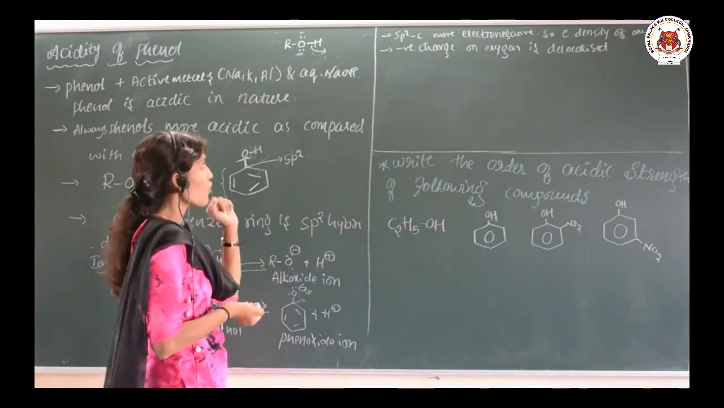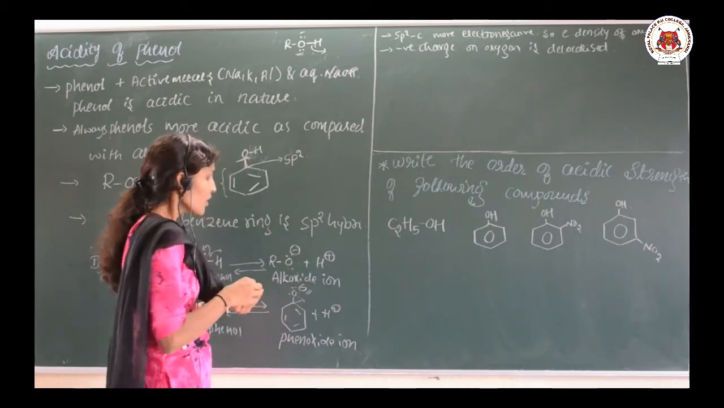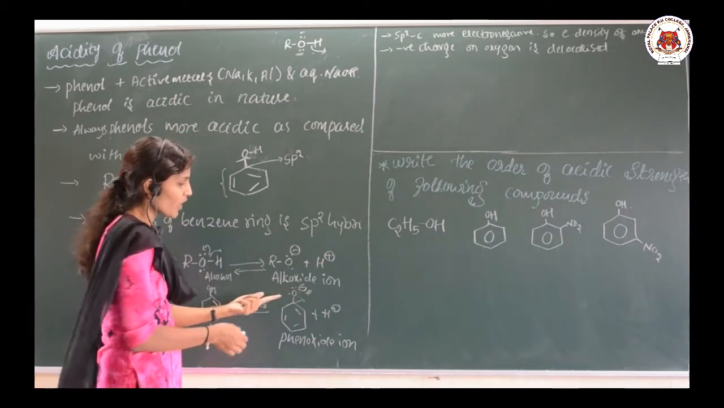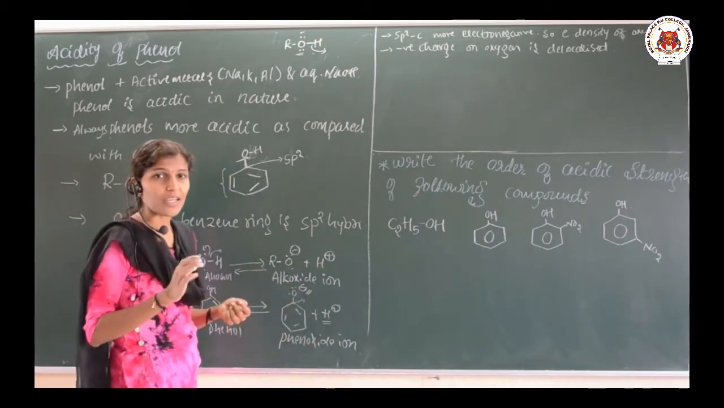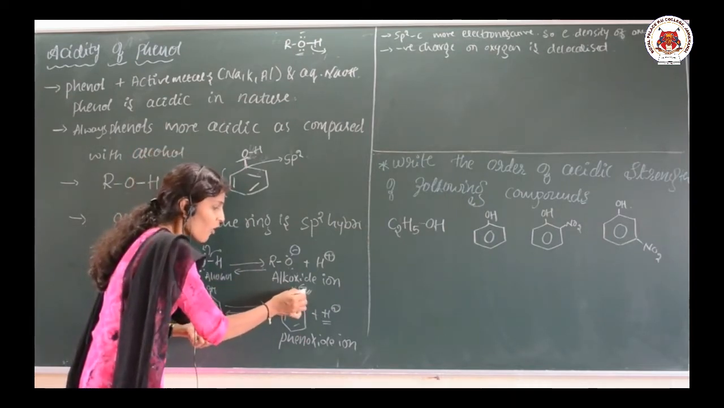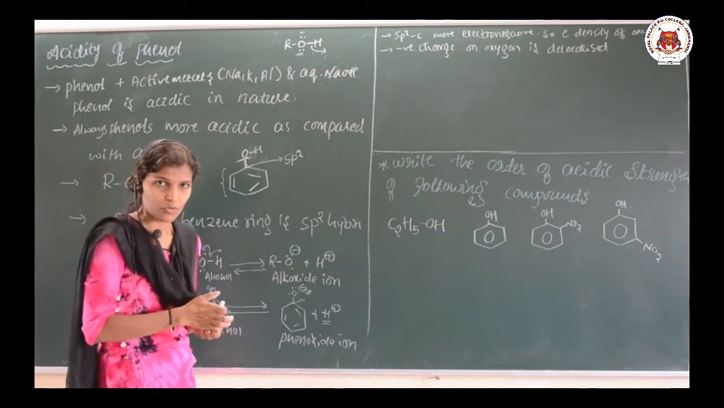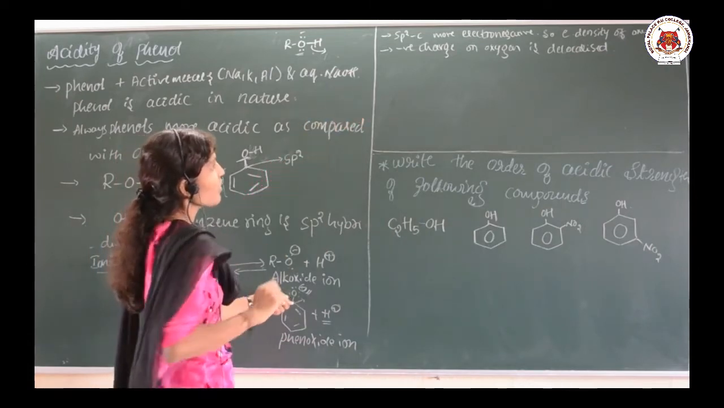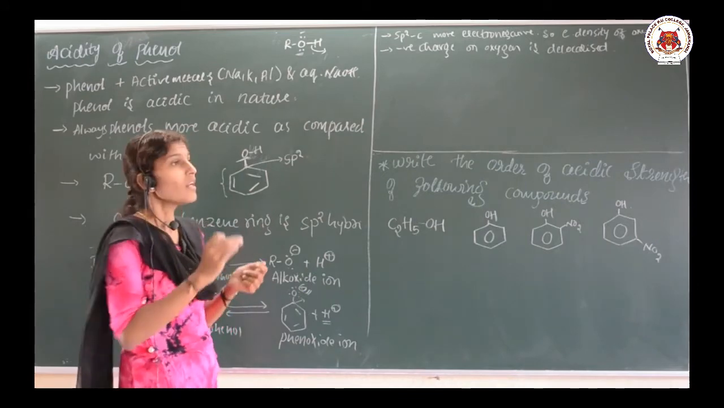But in case of phenol, what happens? In case of phenol, that is phenoxide ion, this negative charge which is developed here, H plus is easily released, because the electron density on the oxygen, or the negative charge on the oxygen, is decreased. Why is it decreased? I said previously, the sp2 hybridized carbon is more electronegative. So the electron density on the oxygen decreases.